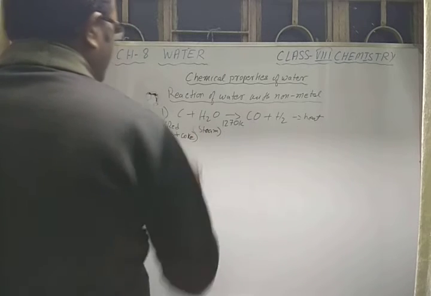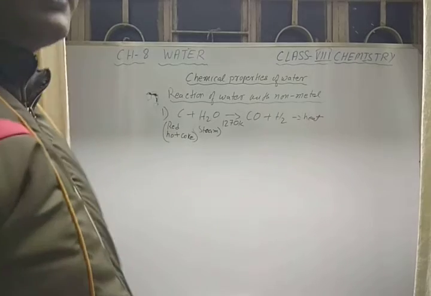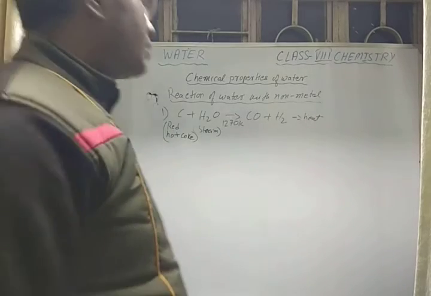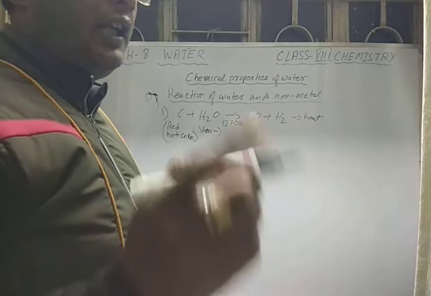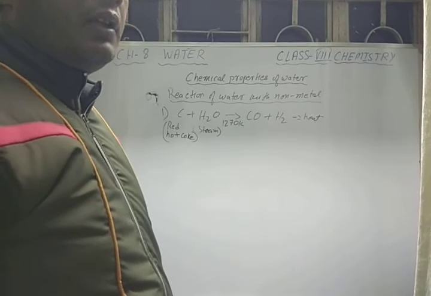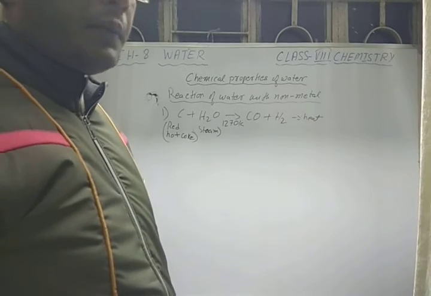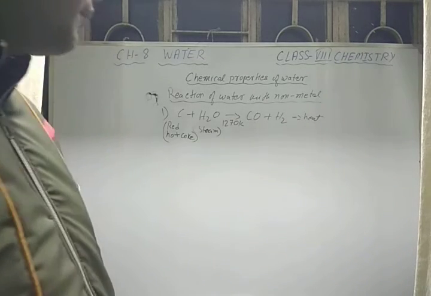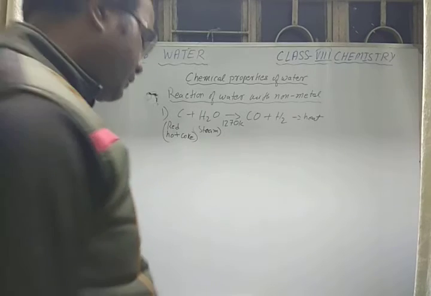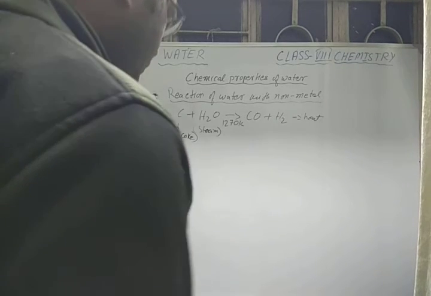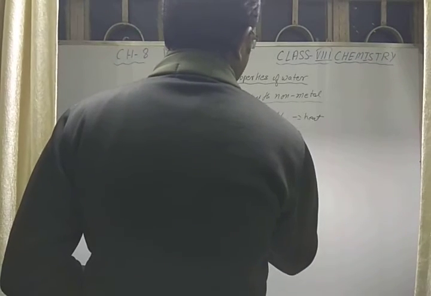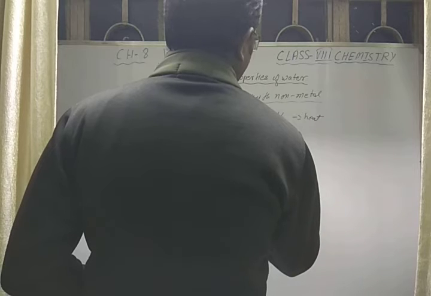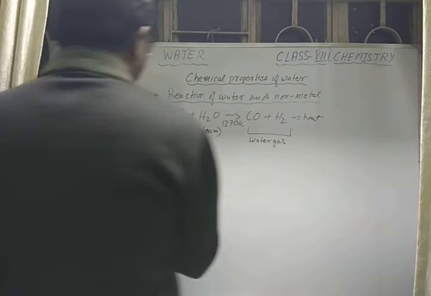So when this steam is passed through red hot coke, you will get a mixture of carbon monoxide and hydrogen, which you also learned in the industrial process of preparation of hydrogen gas. This mixture of carbon monoxide and hydrogen is what we call water gas.